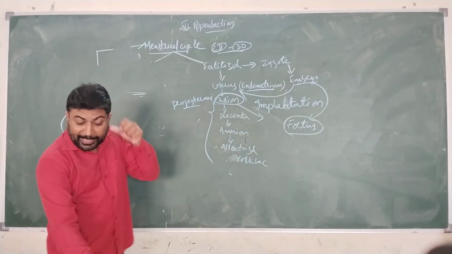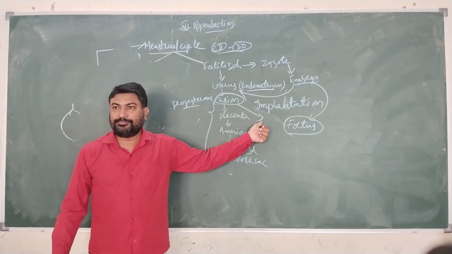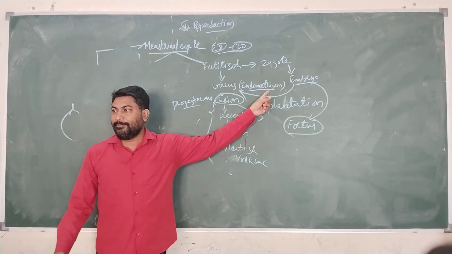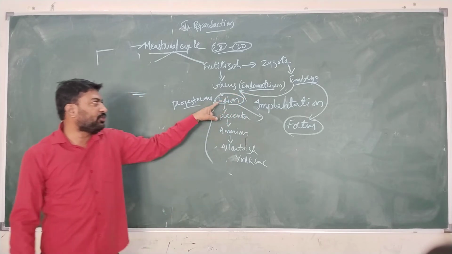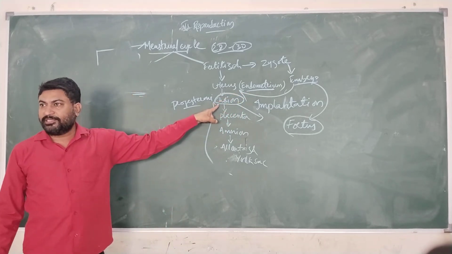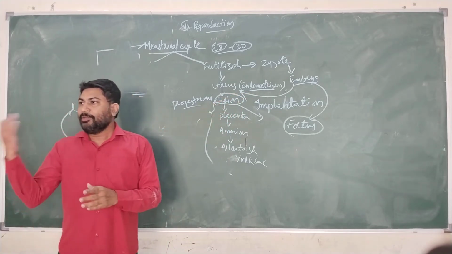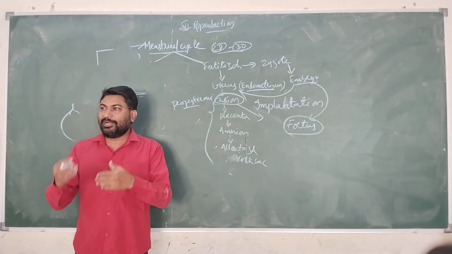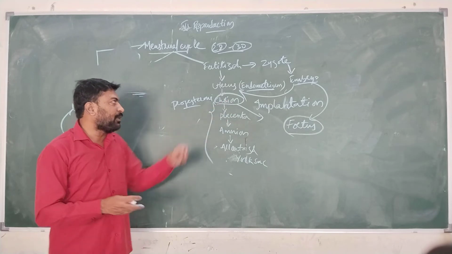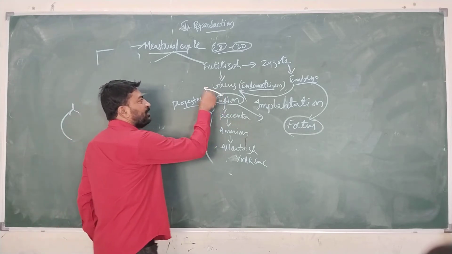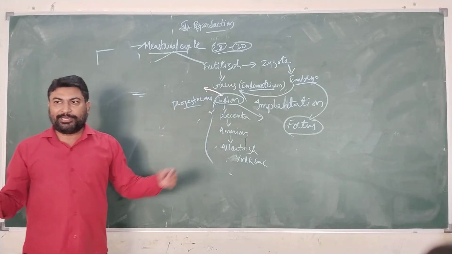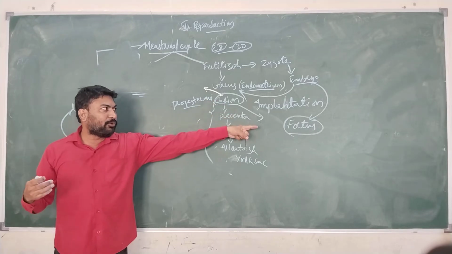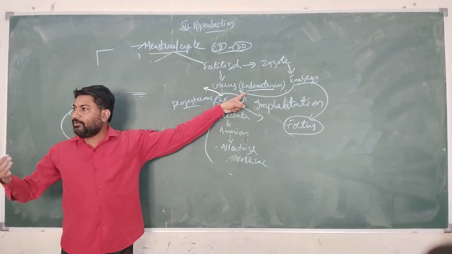After 12 weeks, the embryo is known as fetus. Before 12 weeks, it is known as embryo. This embryo will be nourished by chorion. This is the layer that is formed between the embryo and the mother, and it is going to consist of blood vessels. During this process, the entire process of removal and entering of material, that is food material, will be supplied to the growing embryo and waste materials will be removed.